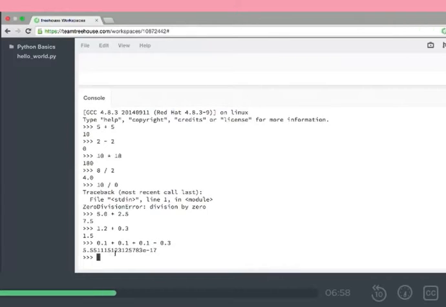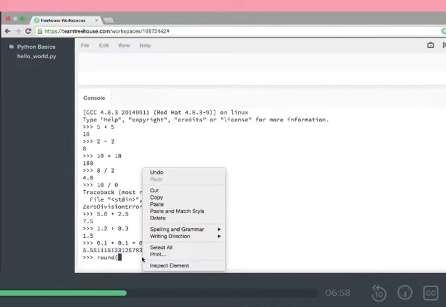So let's use the round function. Let's copy this. Highlight that. Copy, round, and then paste.